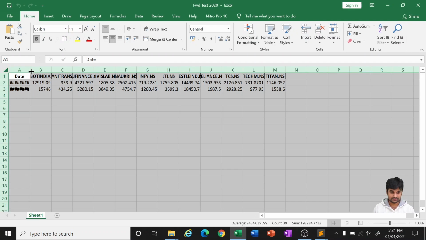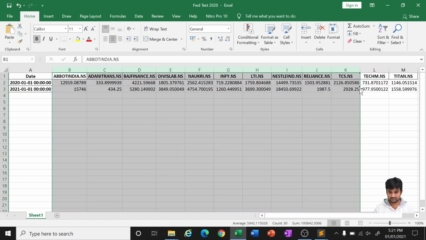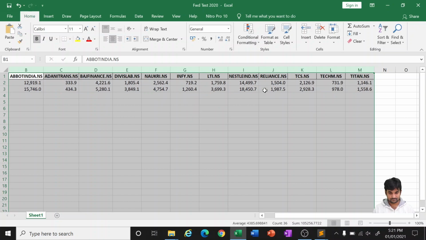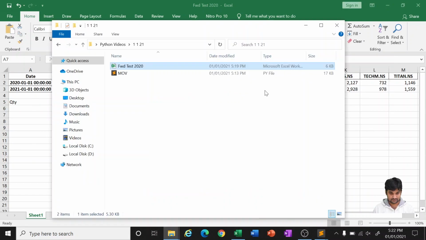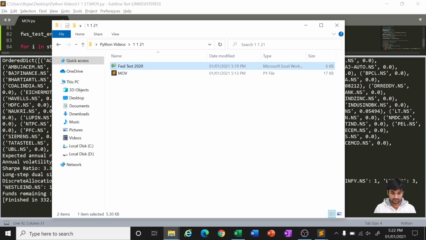Okay. So the quantity it has suggested is over here. It is suggesting about 9 shares of Adani, and the same for 29252.